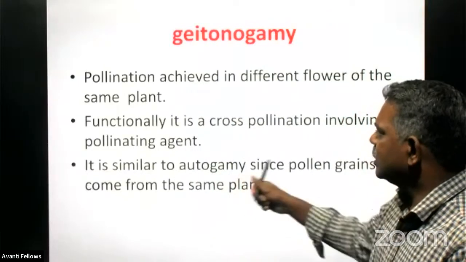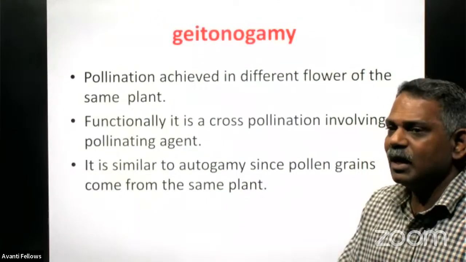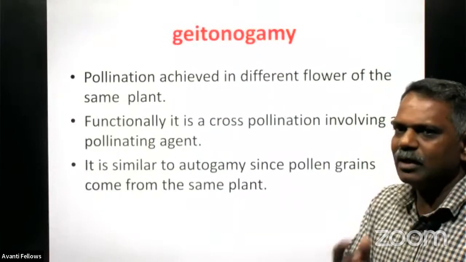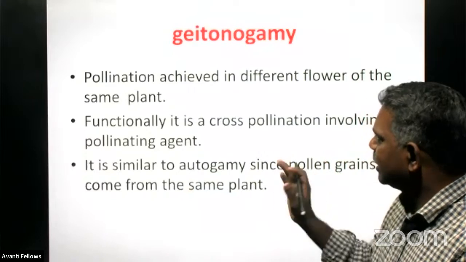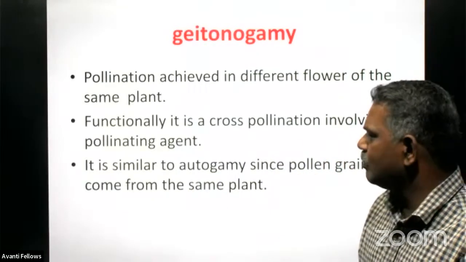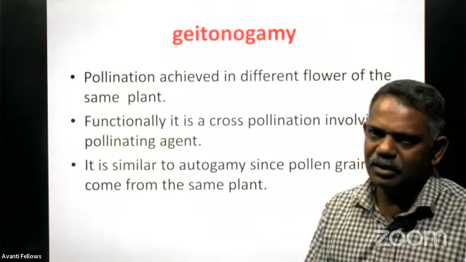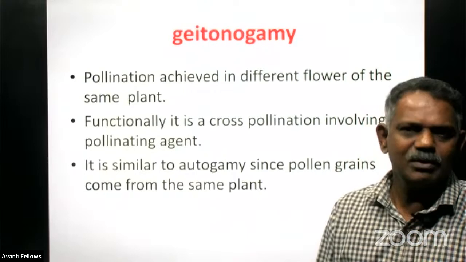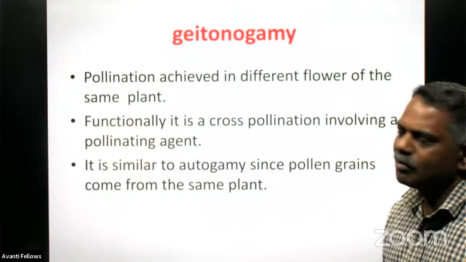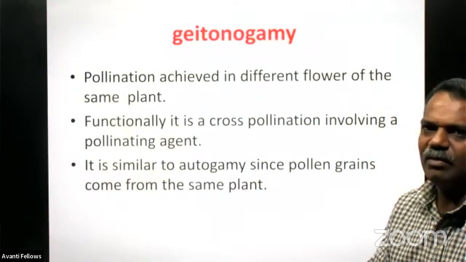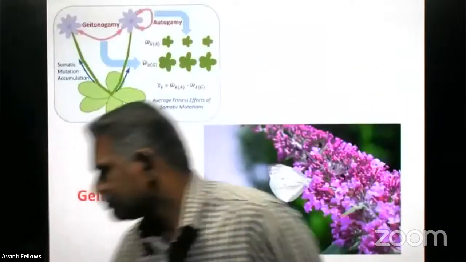Functionally it is like cross-pollination, because it requires an agent to transfer the pollen grain from one flower to another flower of the same plant. But it is exactly like autogamy only. It is similar to autogamy since pollen grains come from the same plant. Male gamete and female gamete are produced by the same plant only. So functionally it is like autogamy, because both male and female gametes are produced by the same parent, right?